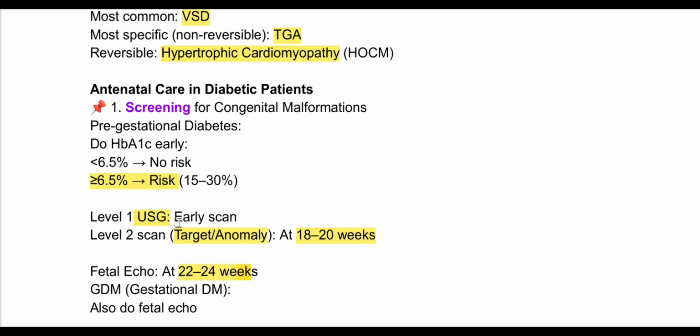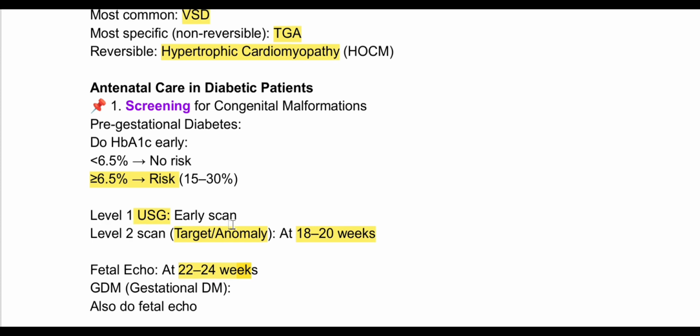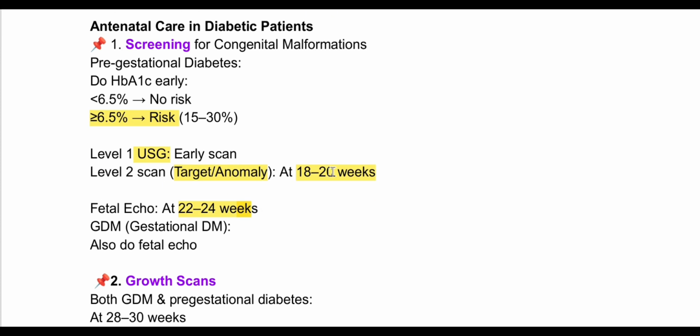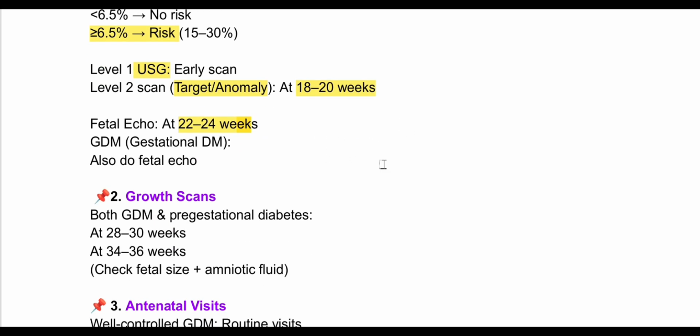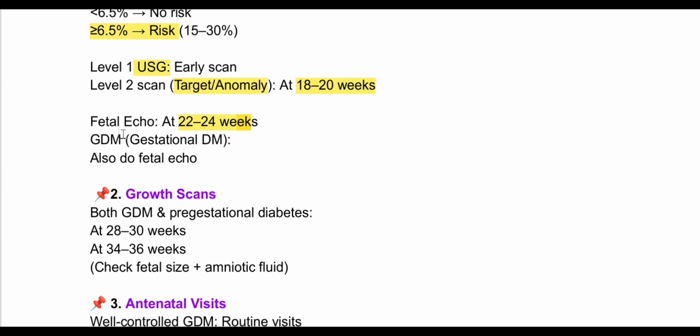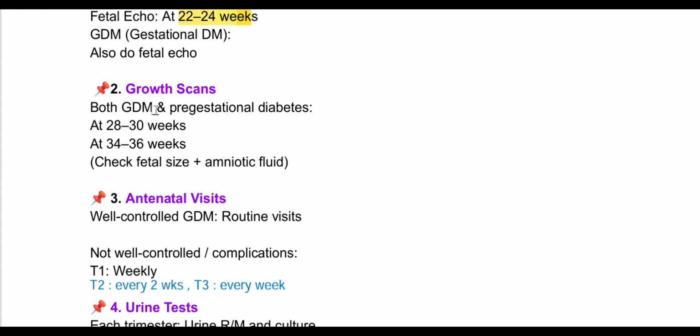Now, level 1 is USG and it is an early scan. Level 2 scan is target anomaly scan and it is done at 18 to 20 weeks. Same we do for Down syndrome and other chromosomal anomalies. Fetal echo we will do at 22 to 24 weeks. Now, growth scan. Growth scan is done for both GDM as well as pre-gestational diabetes, in two phases: at 28 to 30 weeks and 34 to 36 weeks. We will check fetal size plus amniotic fluid.